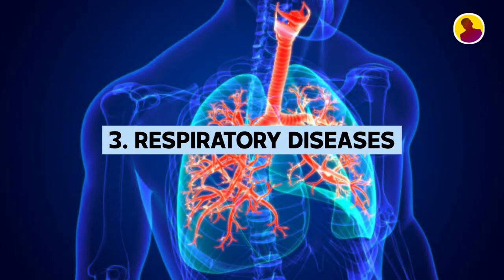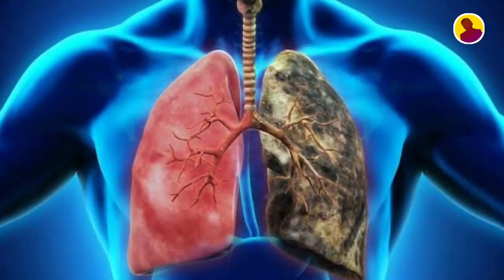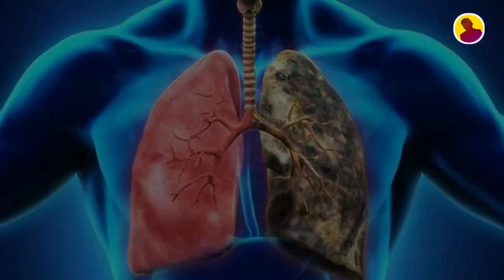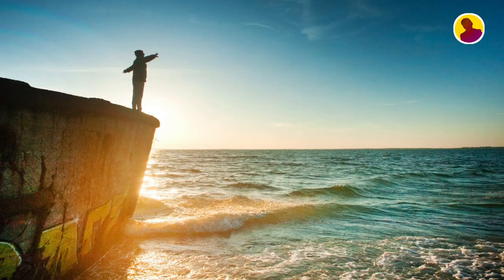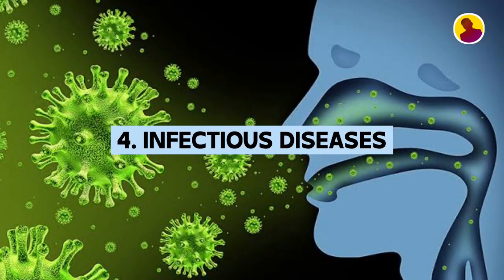Third is respiratory diseases. Every year 3 to 4 million people die from respiratory diseases. Respiratory diseases are a group of medical conditions that affect the respiratory system, which includes the organs responsible for breathing and oxygen exchange. These diseases can impact the airways, lungs, and other components of the respiratory system, like asthma, pneumonia, and lung cancer. Respiratory diseases develop due to infections, genetic factors, age, and immune system compromises. To reduce the risk of respiratory diseases, avoid smoking, avoid air pollution, maintain indoor air quality, and maintain a healthy weight.